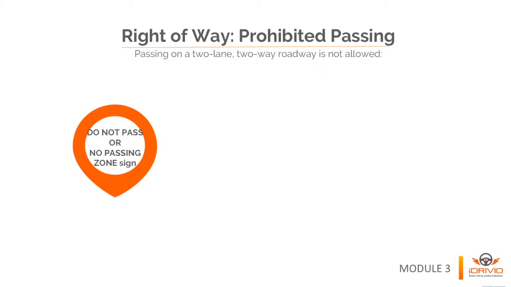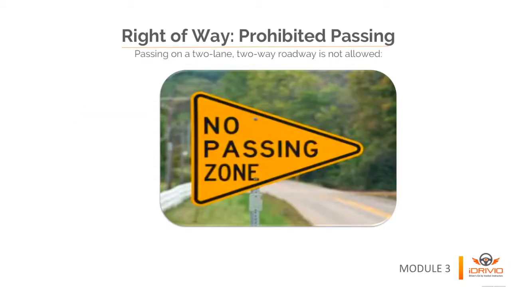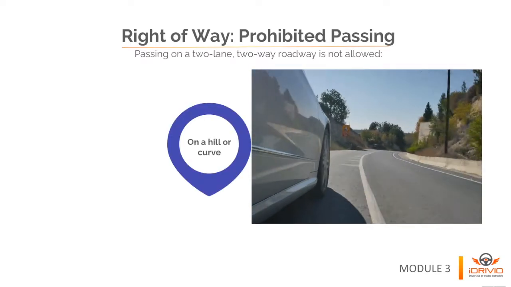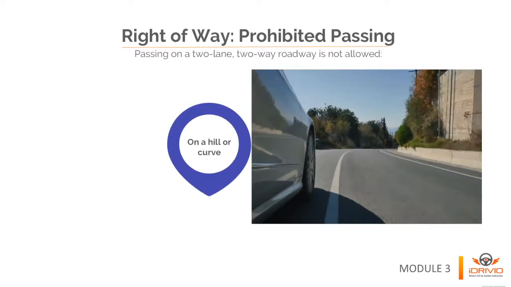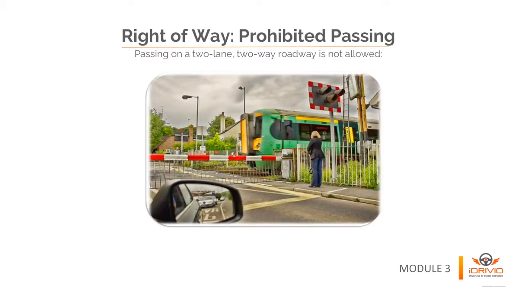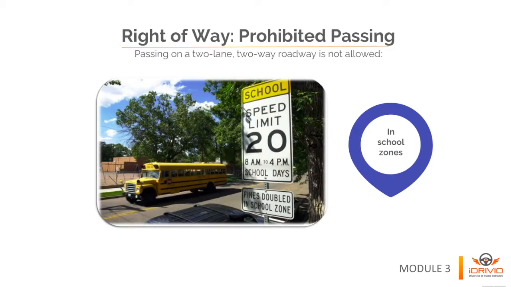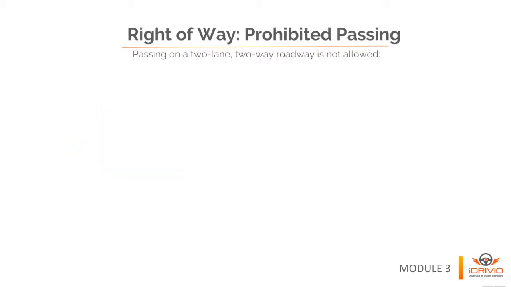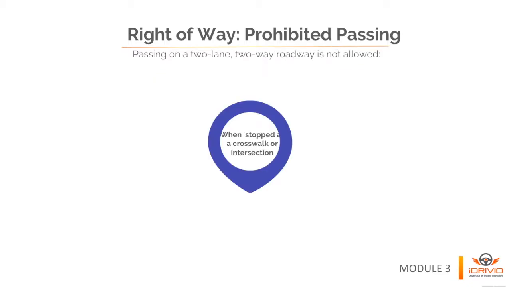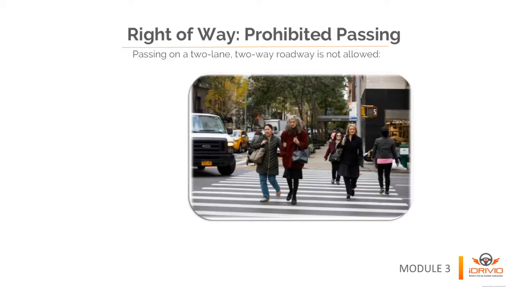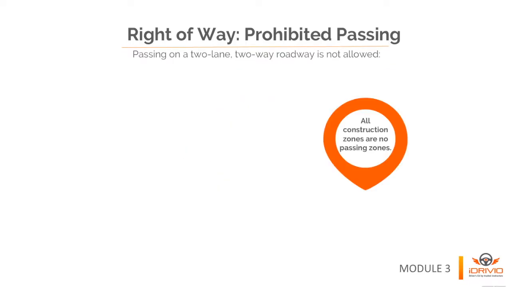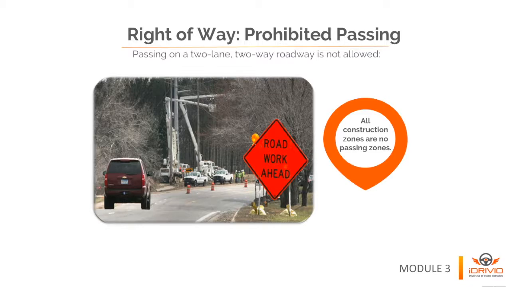Passing on a two-lane, two-way roadway is not allowed on the following: in an area marked with a do not pass or no passing zone sign, and a solid yellow line on your side of the center of the roadway, on a hill or curve where it is not possible to see oncoming vehicles, within 100 feet of an intersection or railroad crossing, in a school zone or near school buses that are loading or unloading passengers, when the view is blocked, within 100 feet of any bridge, viaduct, or tunnel, when a vehicle has stopped at a crosswalk or intersection to allow a pedestrian to cross, in a construction zone. All construction zones are no passing zones.